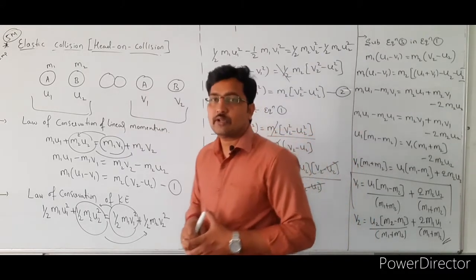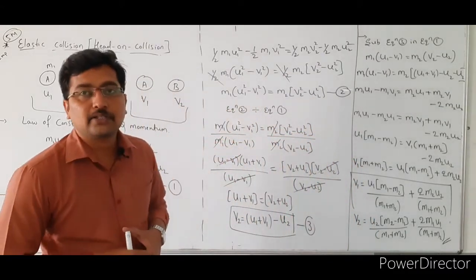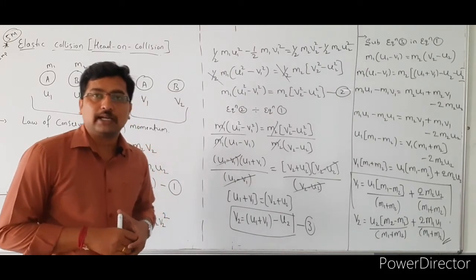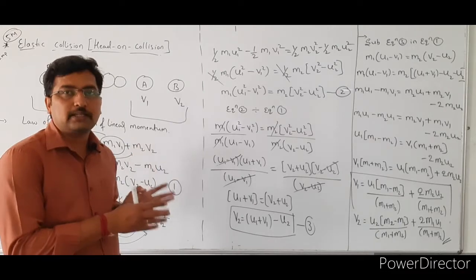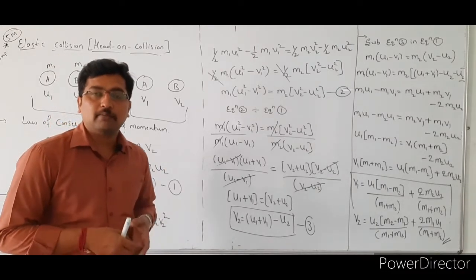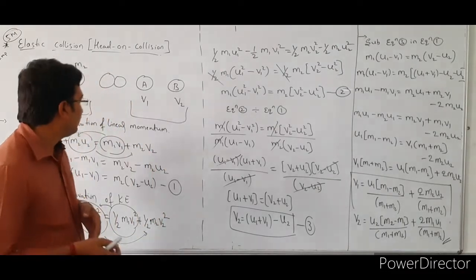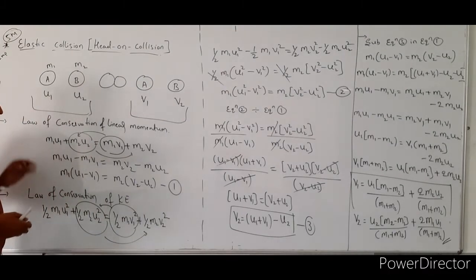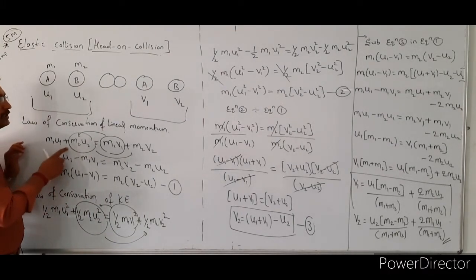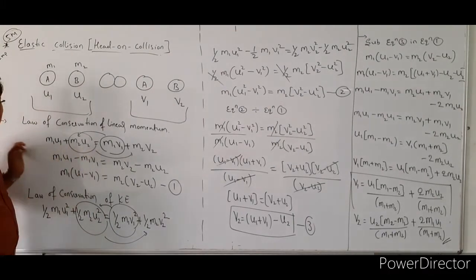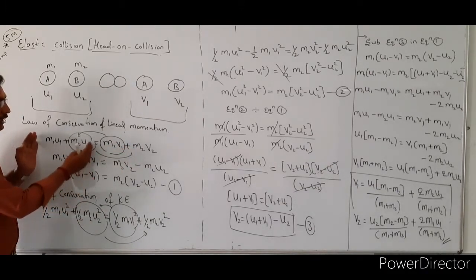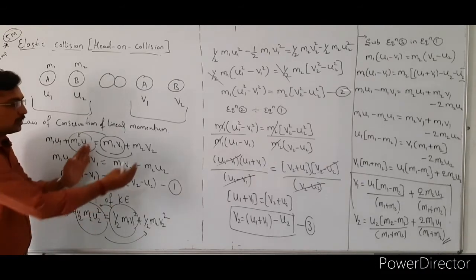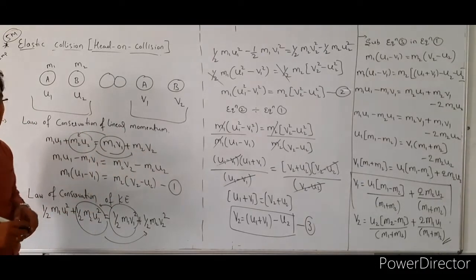The first one, we are going to apply the law of conservation of linear momentum. So already we know that the law of conservation of linear momentum is the momentum before collision must be equal to the momentum after collision. The momentum before collision is m1 u1 plus m2 u2, that is equal to m1 v1 plus m2 v2, the total momentum after collision.